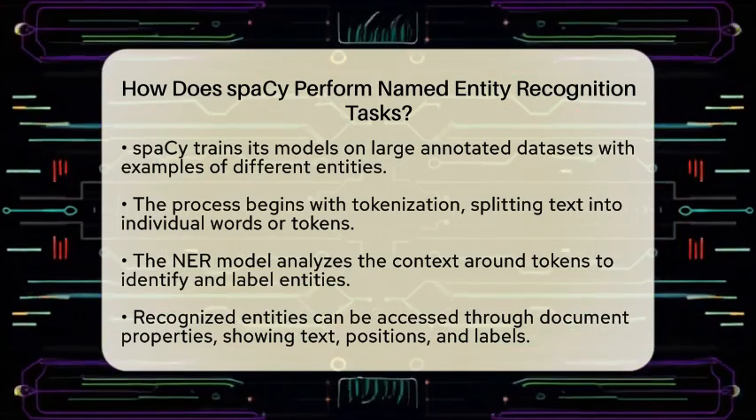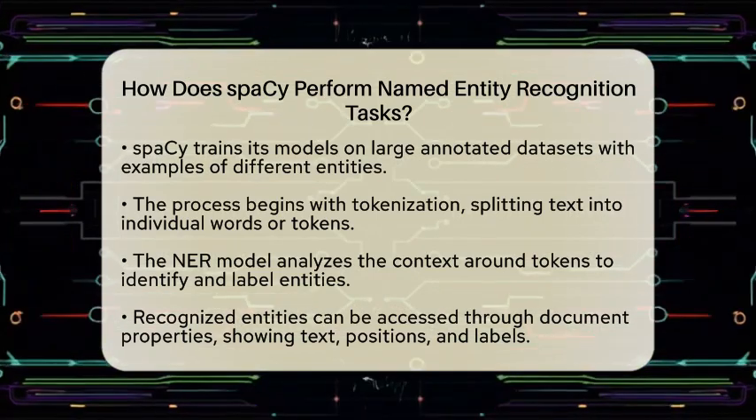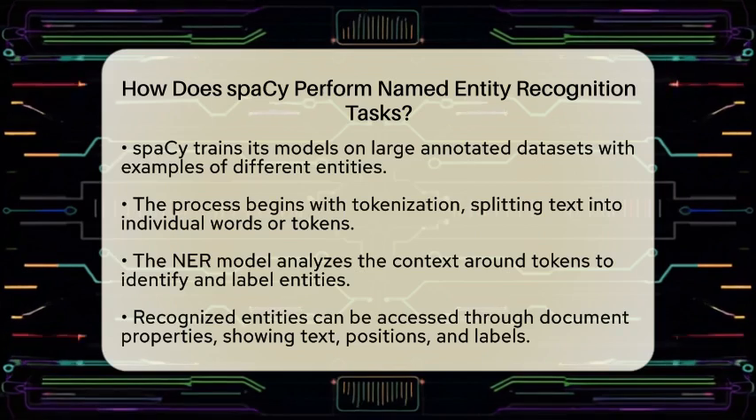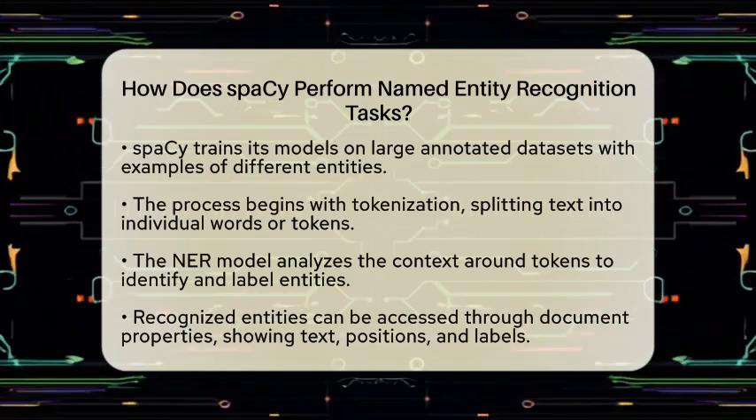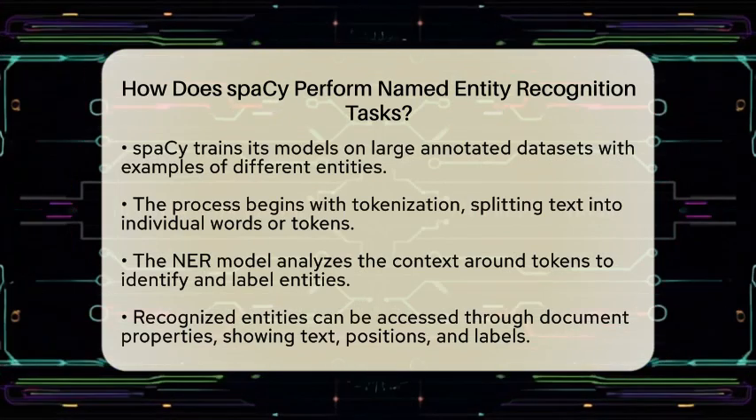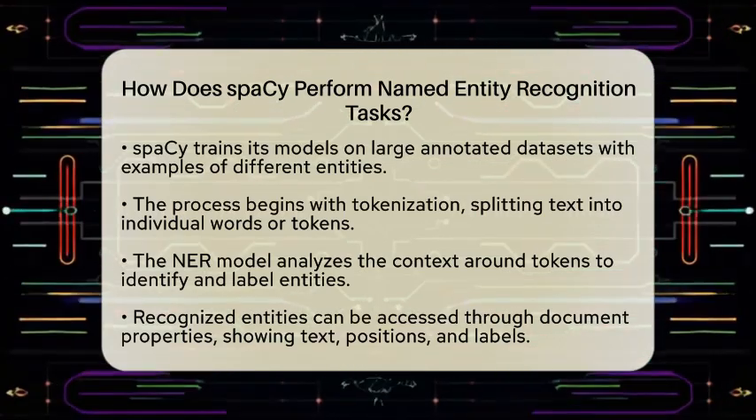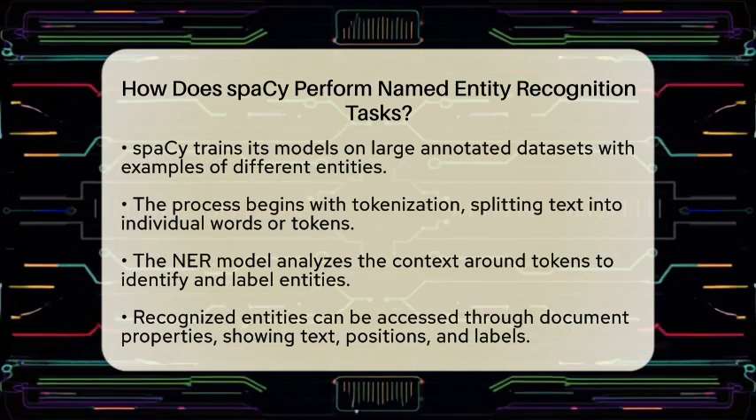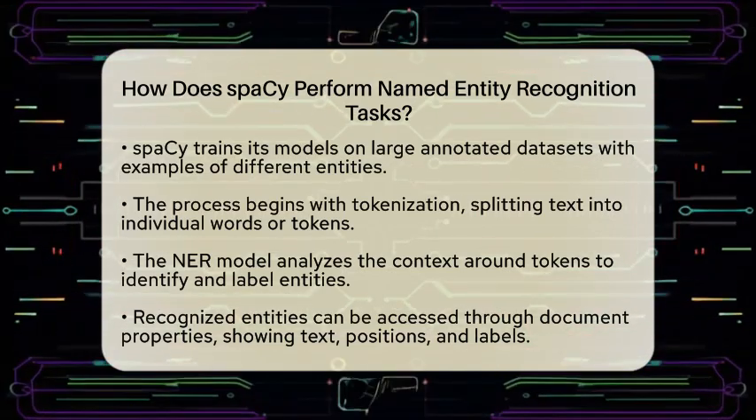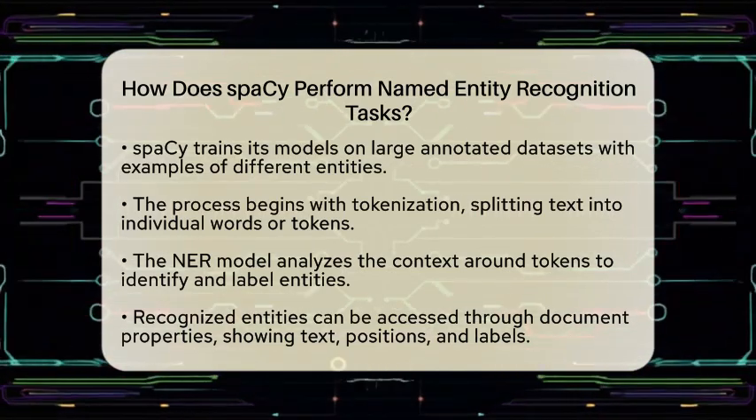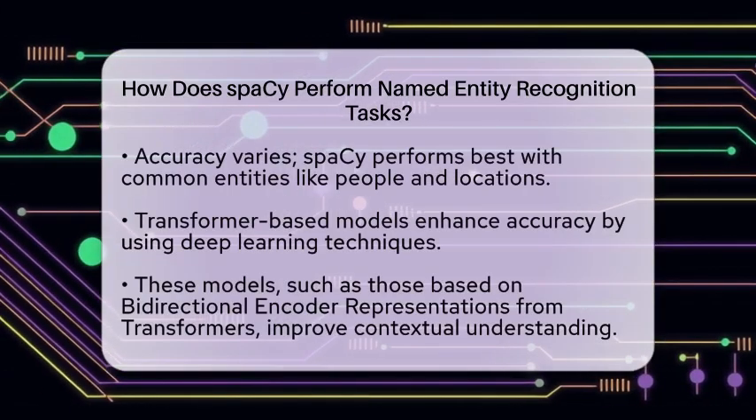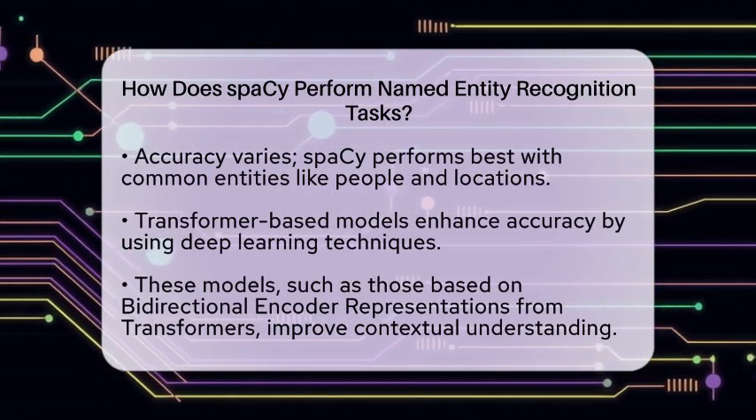You can access the recognized entities through the document's properties. Each entity comes with its text, start and end positions, and the label that spaCy assigned. This makes it easy to see exactly what the model identified. Now, the accuracy of spaCy's models can vary. They perform best on common entity types like people and locations. However, when it comes to organizations or less common categories, the accuracy might drop a bit.